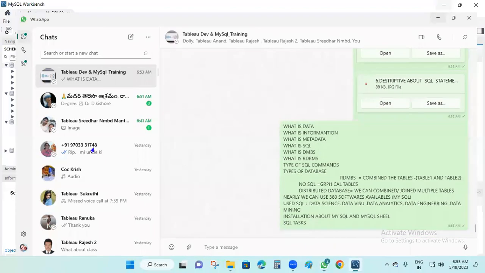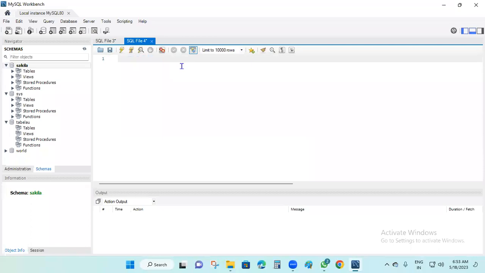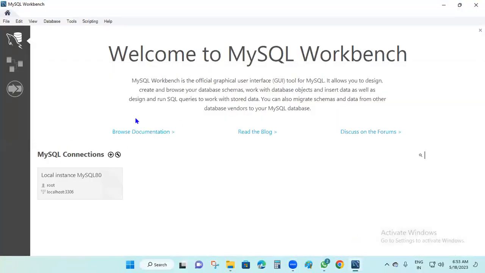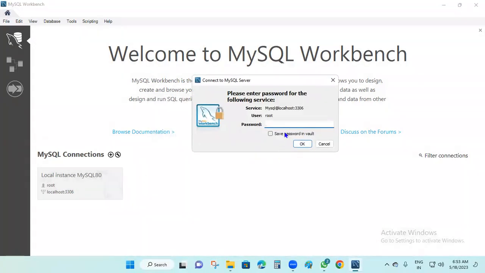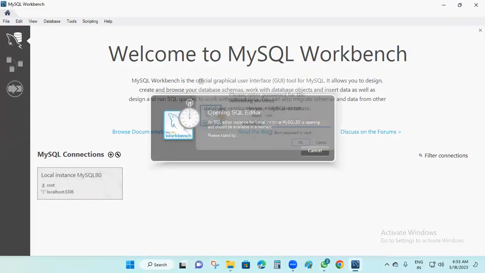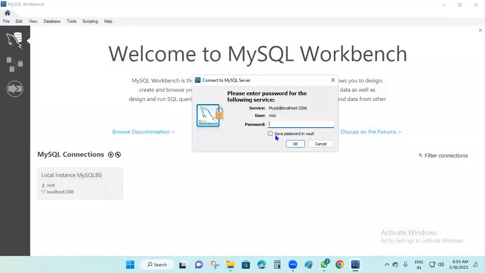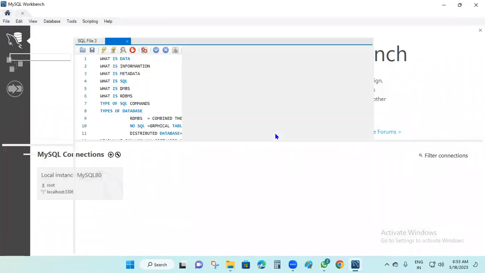Now we are going to start. So here this is the database. Again I close this one and open MySQL. Installation was already done in the previous class. Then you have to enter your password. So now I'm entering my password. Okay, I entered the password which I gave last time.